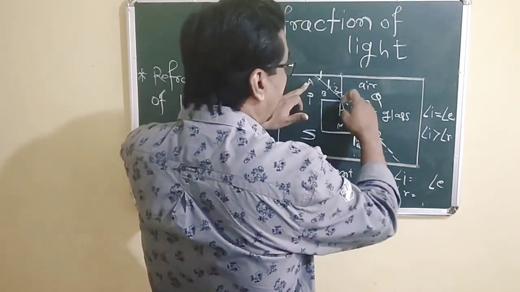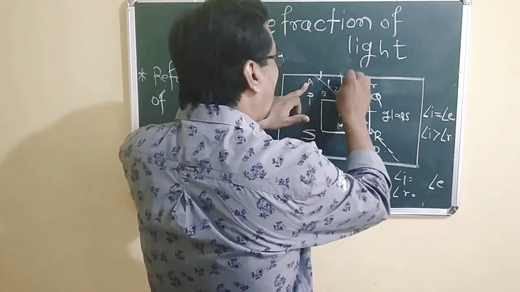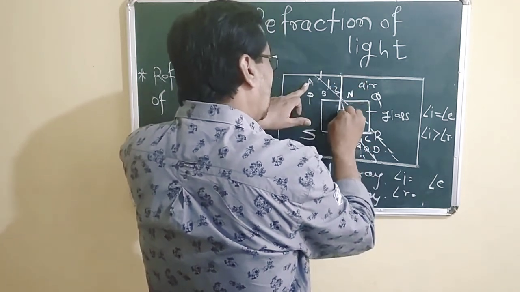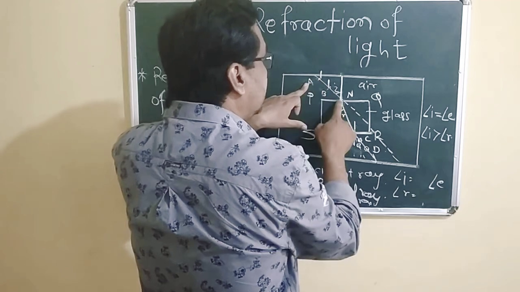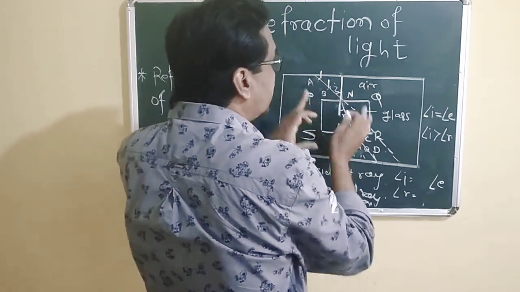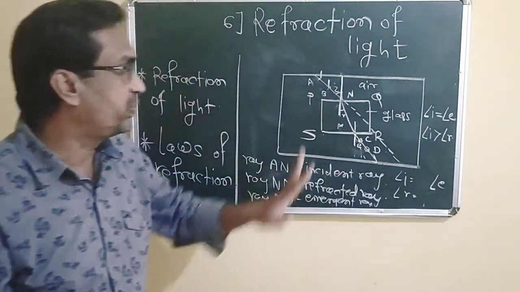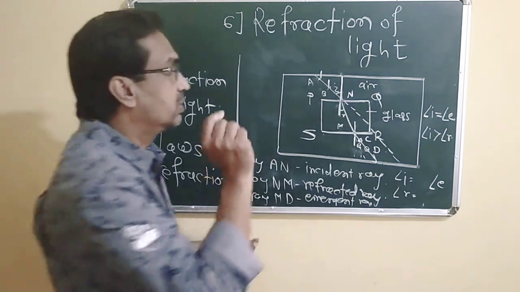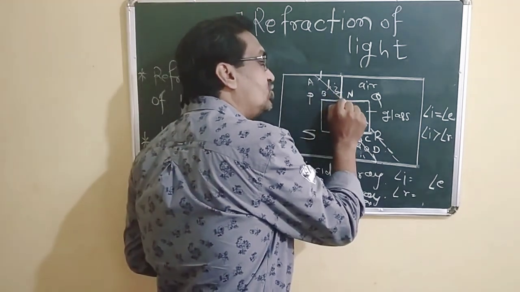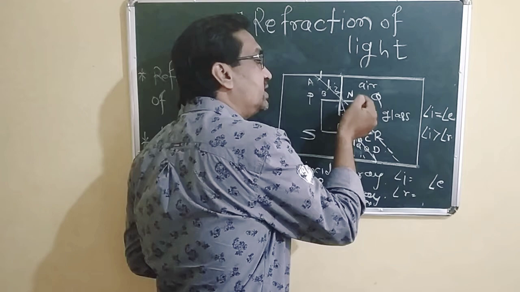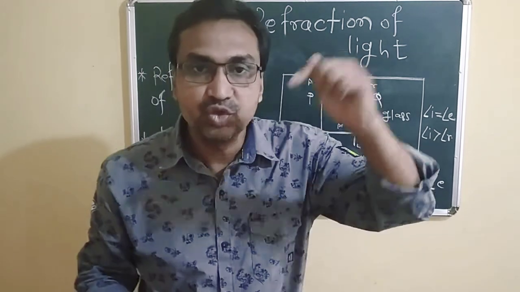AN and NM are on opposite sides of the normal. Point of incidence means where the incident ray actually meets the surface.